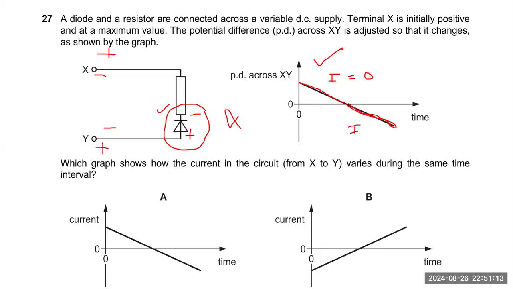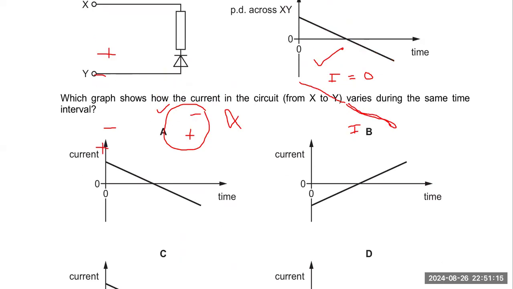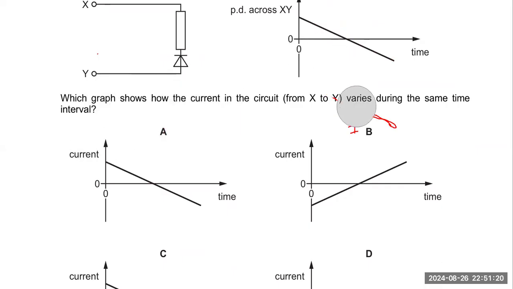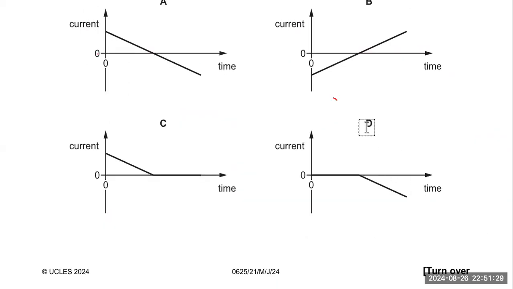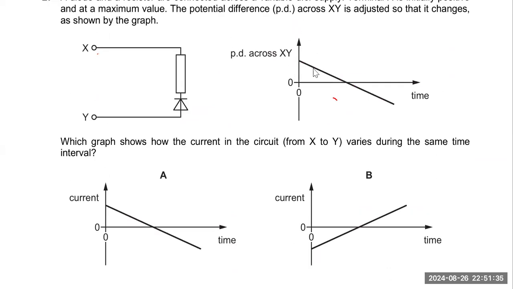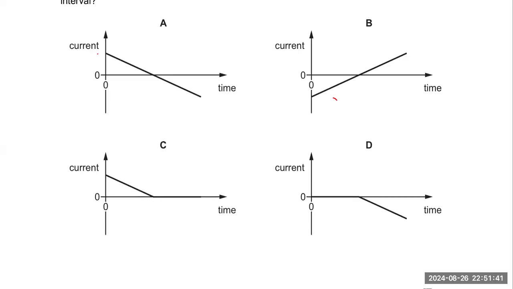I have given you the whole concept, so that you can easily identify the option. These are the four options in front of you, so our option will be this one. As I have told you, in this region, when this potential is applied, the current is zero, and this is the line where current is zero.